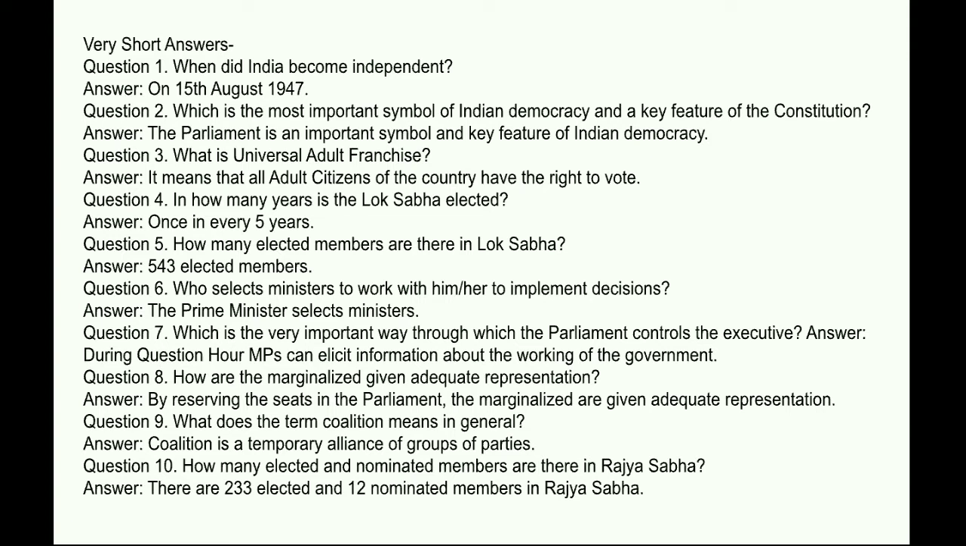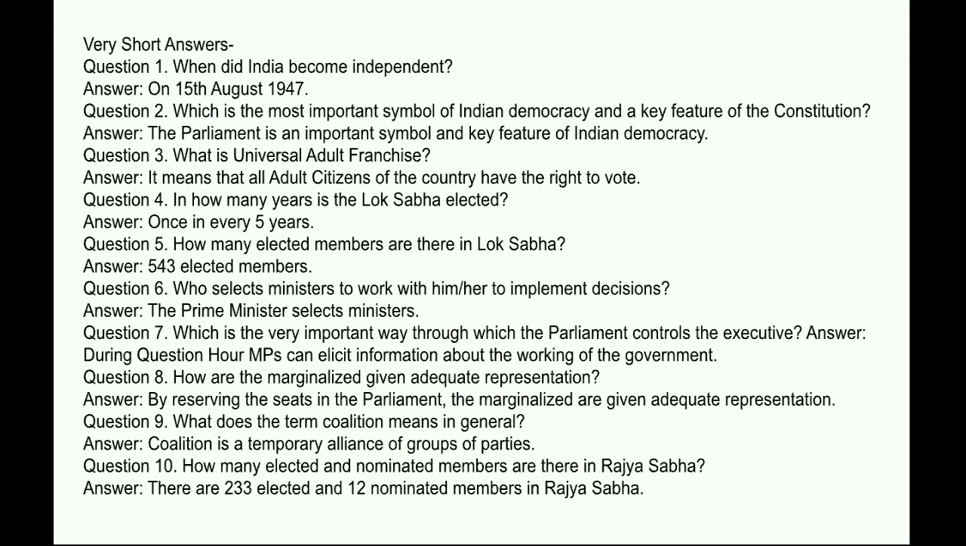Next question, which is the very important way through which the Parliament controls the executive? Answer: During question hour, MPs can elicit information about the working of the government. Next question, how are the marginalized given adequate representation? Answer: By reserving the seats in the Parliament, the marginalized are given adequate representation.